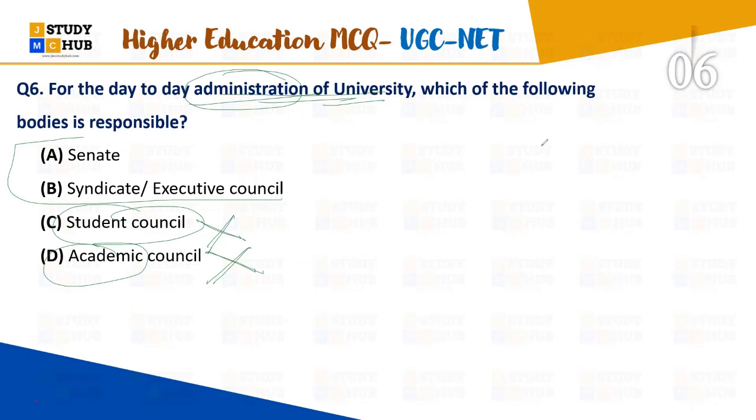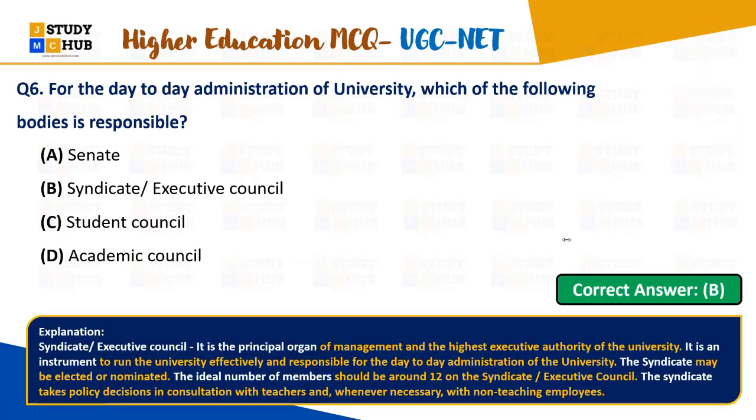So C and D, by elimination techniques, you can cancel it. Now you have to choose between A and B, what would be the right answer for the day-to-day administration of the universities. Chaliye. So here the right answer, if you can answer, yes. So that is B. Yes, very good. Everybody has given the right answer. That is B, Syndicate and Executive Councils.